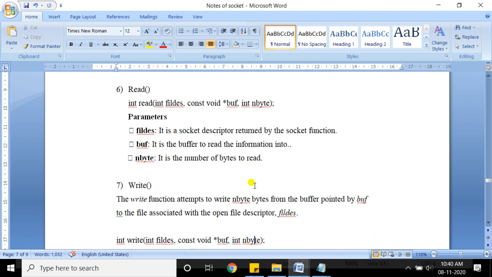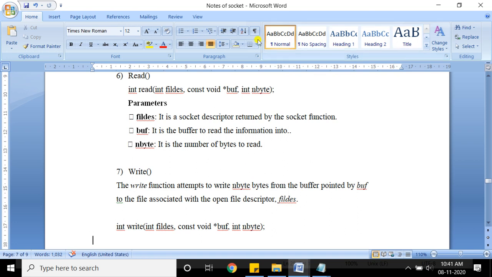Okay, so this is the write and read. The read system call is basically used for reading the data from the descriptor. It has three fields. First, you have to give a descriptor, okay, through which we are reading. Then second is the buffer in which the data which is read is written. So it is a buffer to read the information, meaning in which buffer you will store the information that is read.